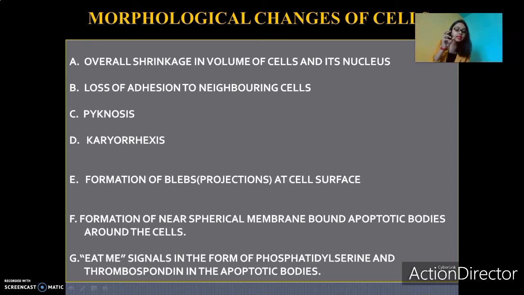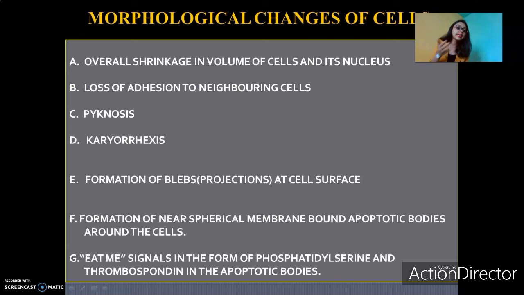See, these apoptotic bodies have certain signals called eat me signals. These eat me signals are used to signal the phagocytes. First of all, eat me signal is just a general term. If you talk about the chemistry behind it, eat me signals are nothing but the phosphatidylserine and thrombospondin molecules. These two moieties are not absent in a normal cell. A normal cell will also have phosphatidylserine. In fact, phosphatidylserine is a phospholipid and a part of the plasma membrane.